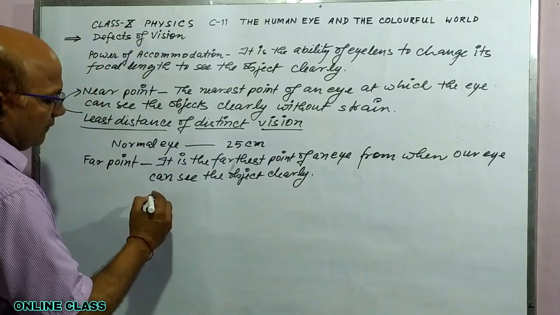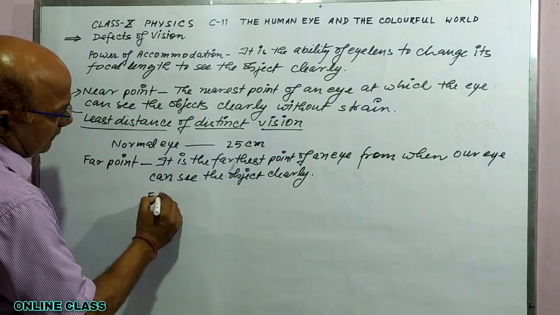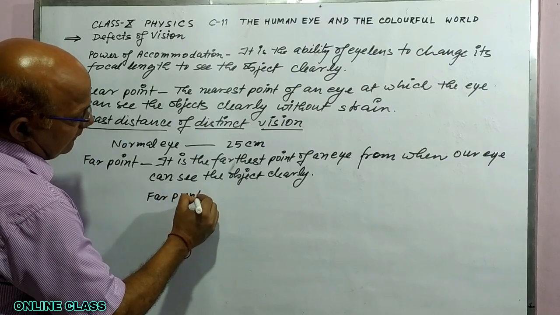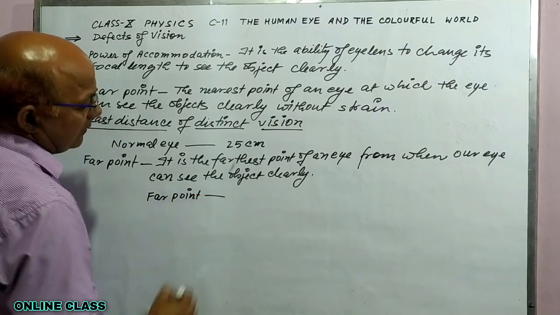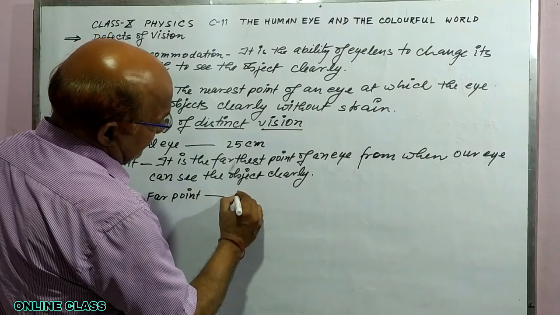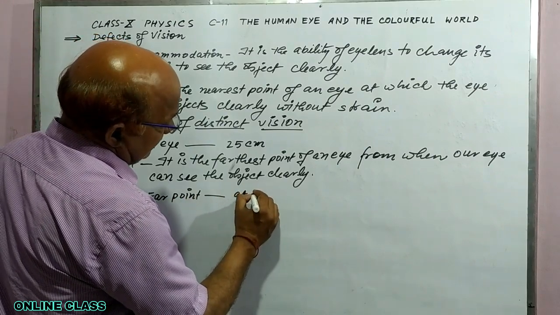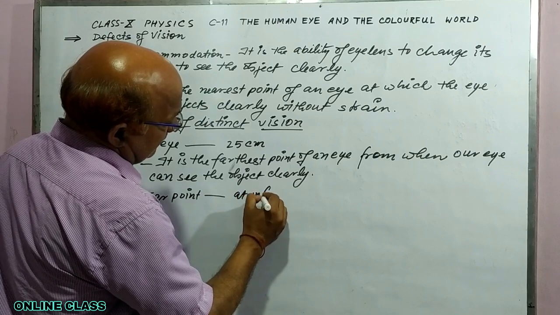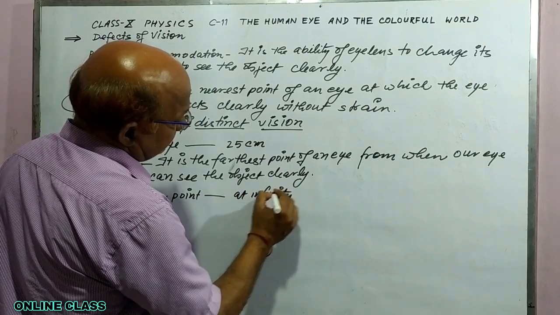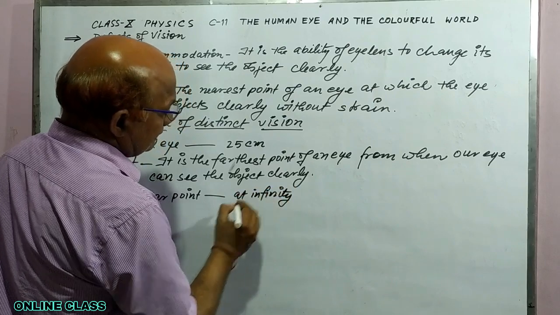Far point for normal vision or for normal eye is at infinity.